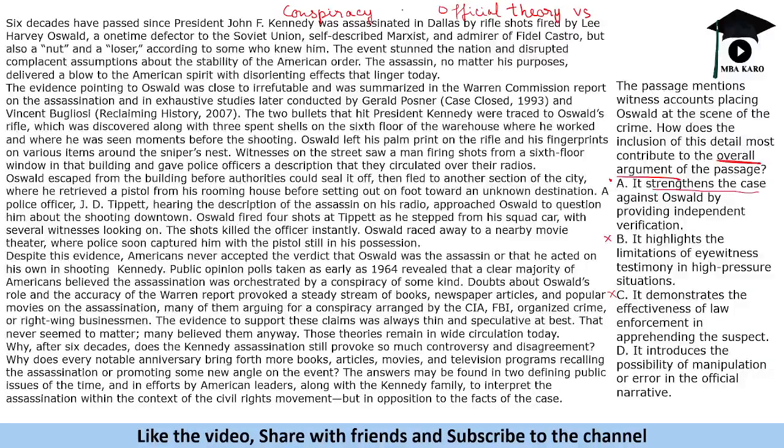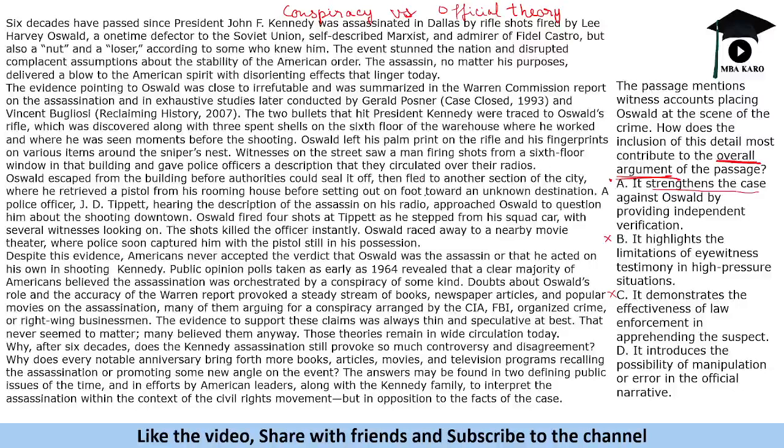The author talks about conspiracy and also about the official theory. So when you talk about the overall argument, it talks of both these theories. The author is not of the opinion that the official theory is correct. See, this is a compare and contrast, like we discussed in the previous class that some passages are compare and contrast, wherein you compare two things and contrast two things.